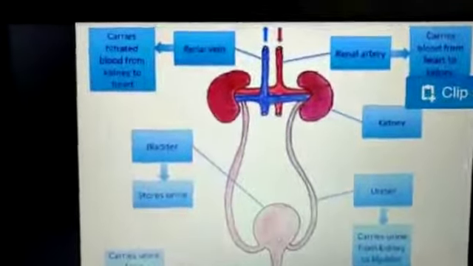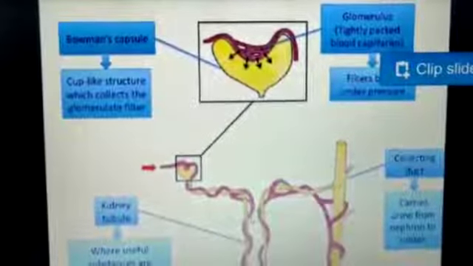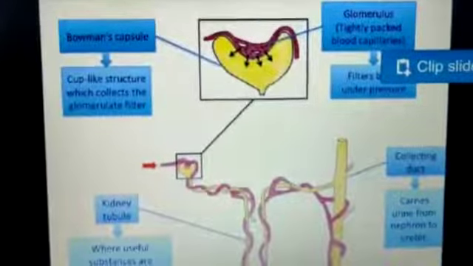Now, the structural and functional unit of the excretory system is nothing but a nephron. In the kidney, millions of nephrons are present, and each nephron is about 3 centimeters long. Nephrons are the structural and functional unit of the excretory system. Now, we are going to study the structure of a nephron.